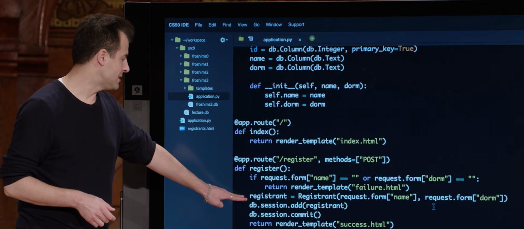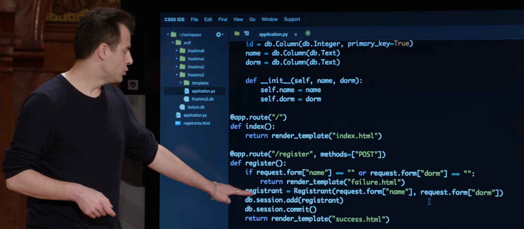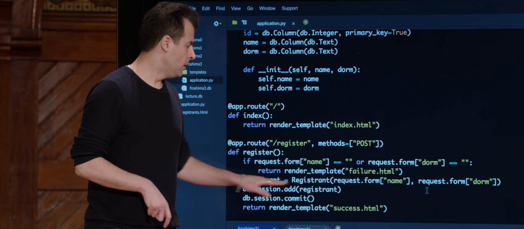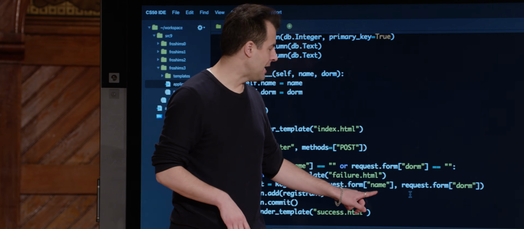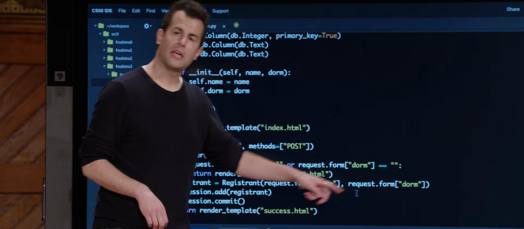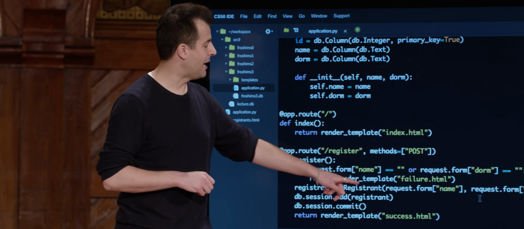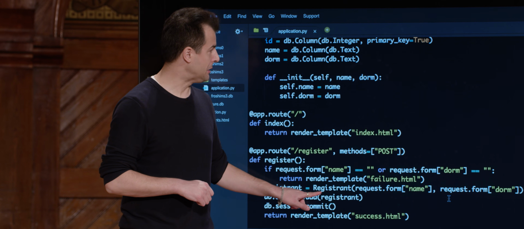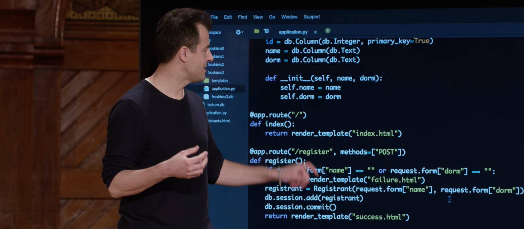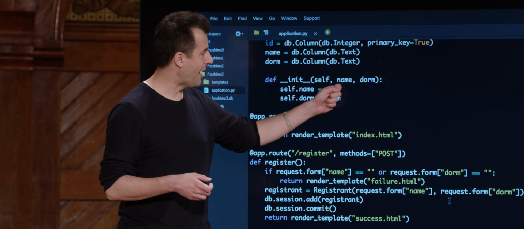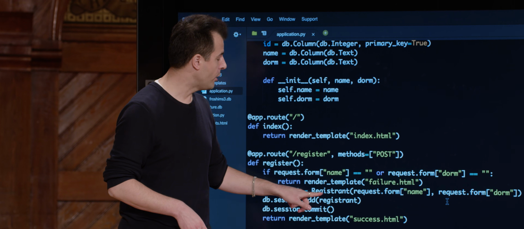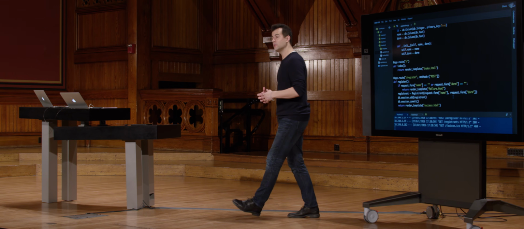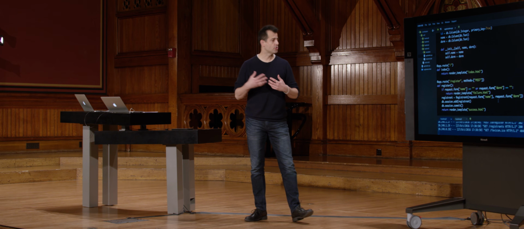Indeed, only once we get down to this line here do we have registrant as a variable, registrant as the class name, and we're passing in, apparently, the name and the dorm that came from the HTTP request. And we're passing those into the registrant class, which, if you recall how classes work, if they have an init method, you can pass in some default values, name and dorm in this case. And that's how we are creating a registrant object of type registrant.